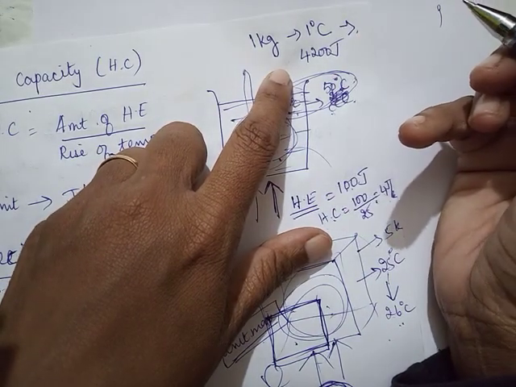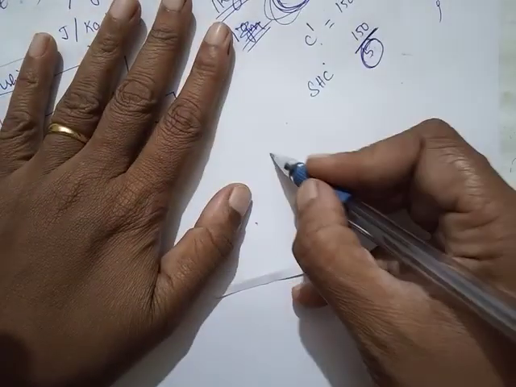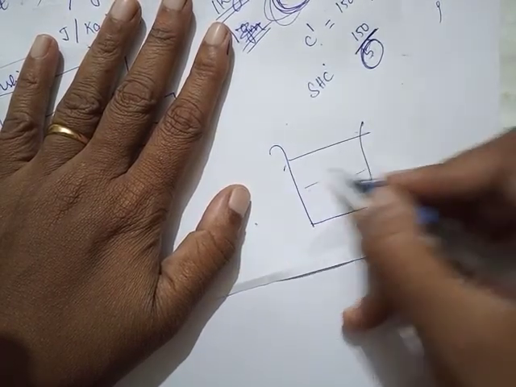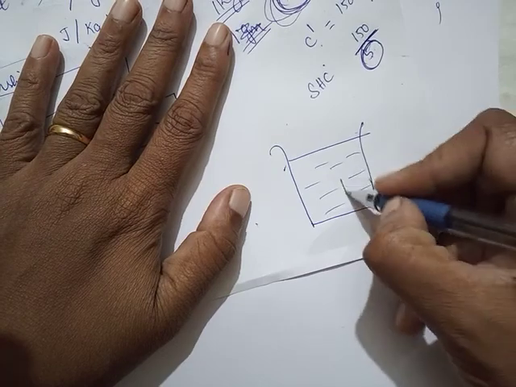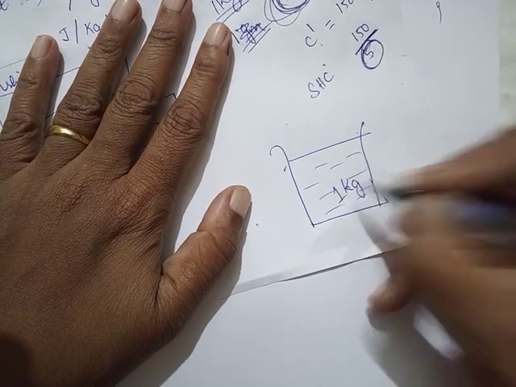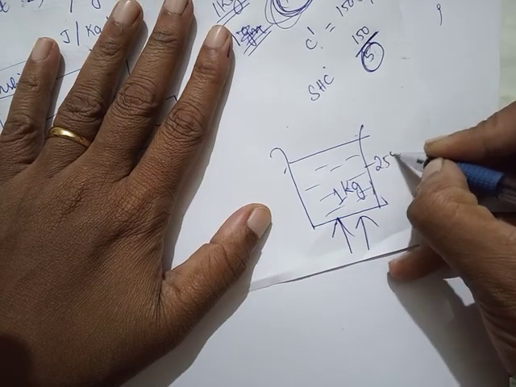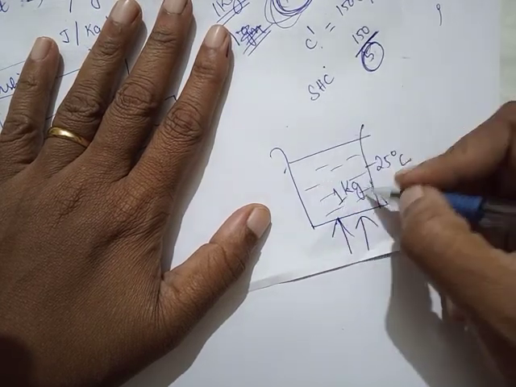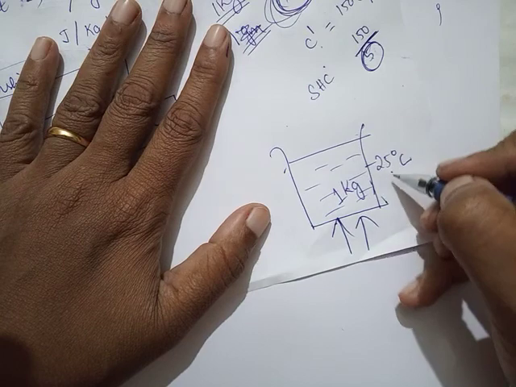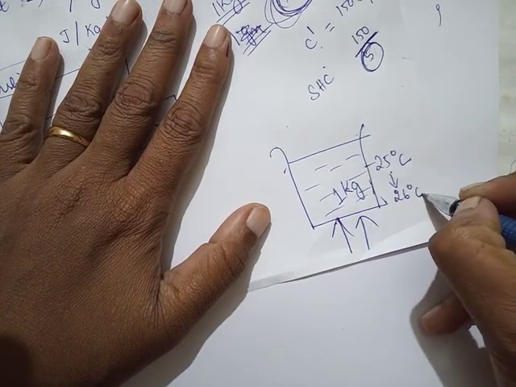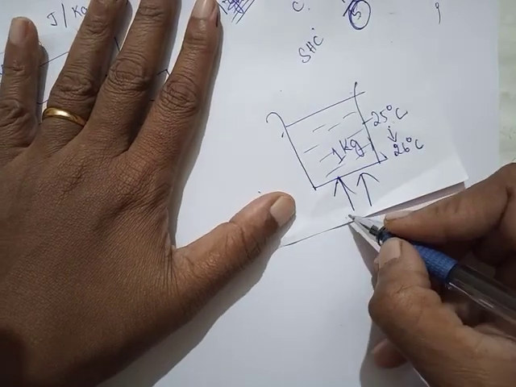It seems to be quite high. Just imagine, you just fill 1 kg of water in a vessel. Okay, 1 kg, a specific mass we are taking, and it was at 25 degrees Celsius. You fill it from the tap, and then you have to raise its temperature by 1 degree Celsius. To do that, do you know how much heat energy you have to give?